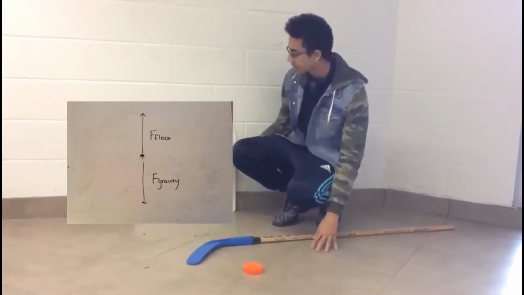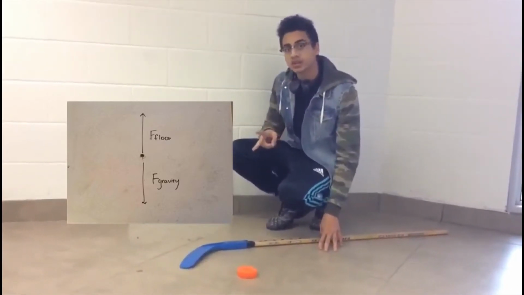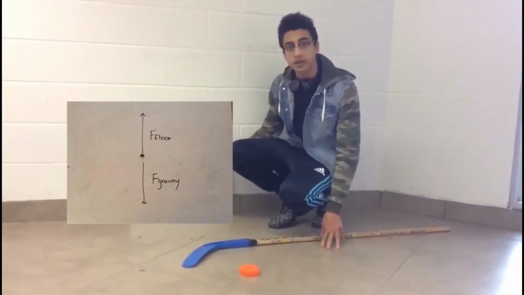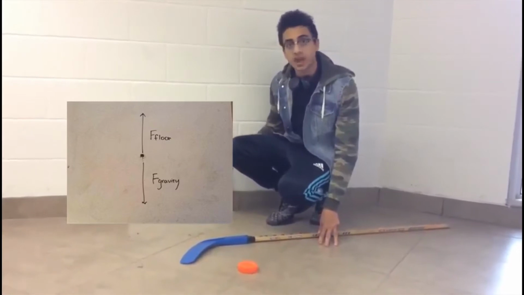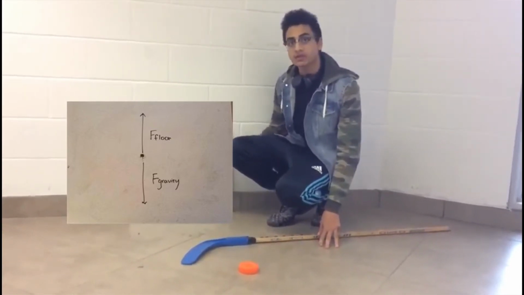In this scenario, the puck is at rest, which means that there are two forces acting on it, F floor and F gravity. F floor is pushing the object upwards, while F gravity is pulling it downwards. They're both balanced and they both have the same force.